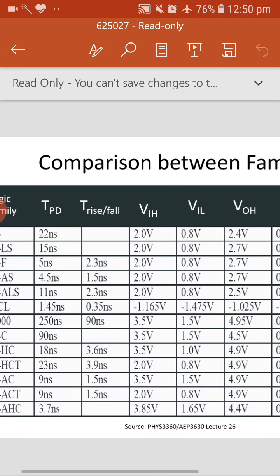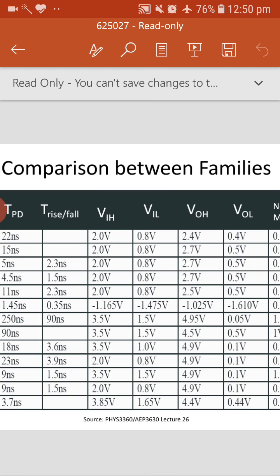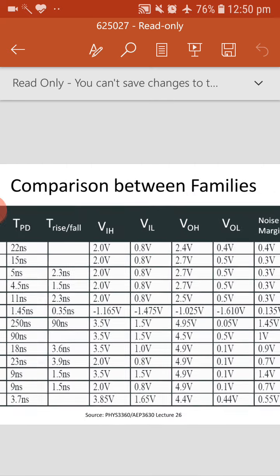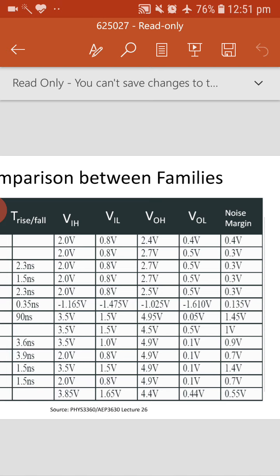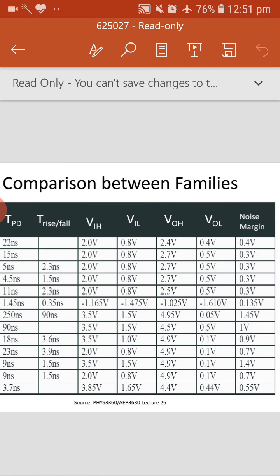So these are the different propagation delays, and these are the rise time and fall time. Rise time is the time taken for the input to change from low to high. How much time will it take? That we call rise time. Similarly the fall time. So VIH, VIL, VOH, VOL, and in some ICs the VOH is not only one level, there are two levels, VOH 1, VOH 2. That range we call the noise margin.